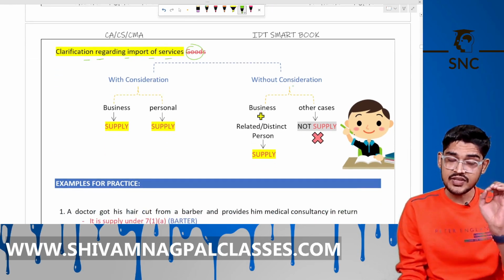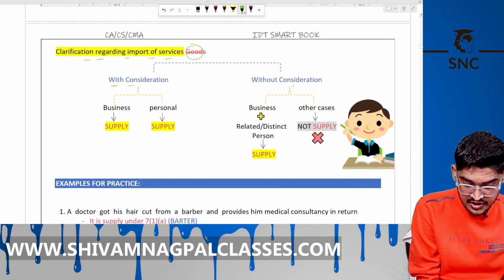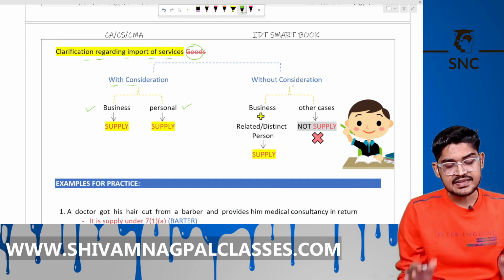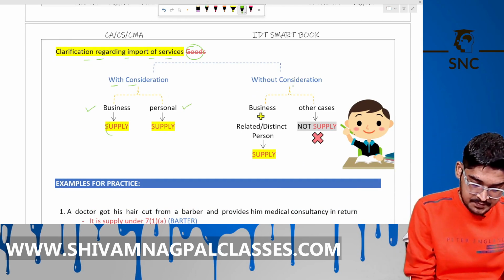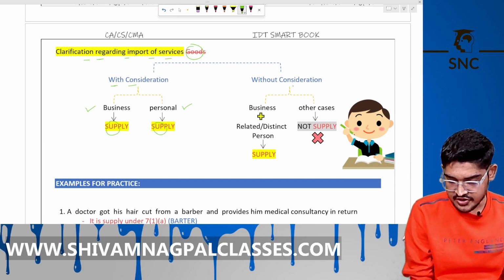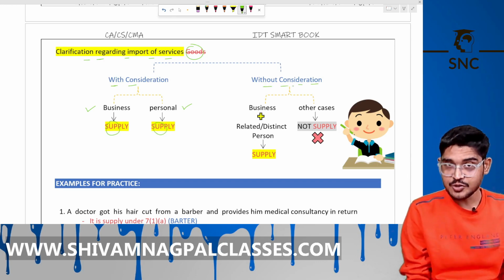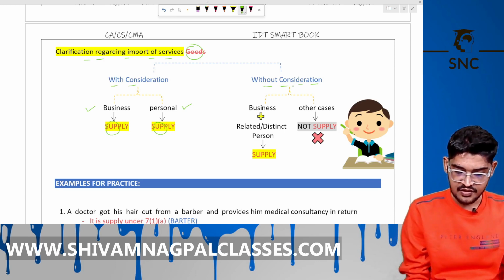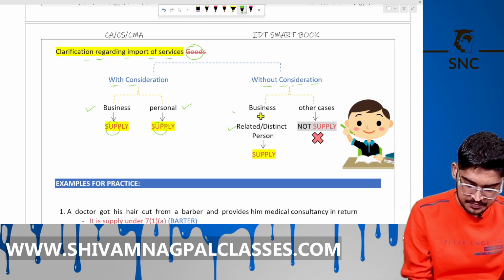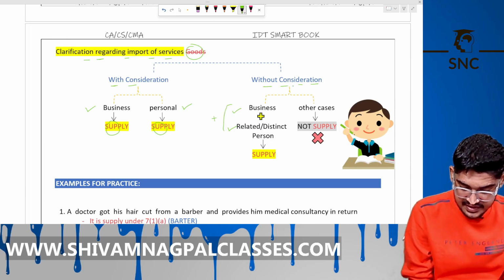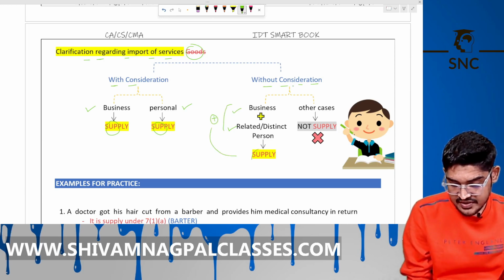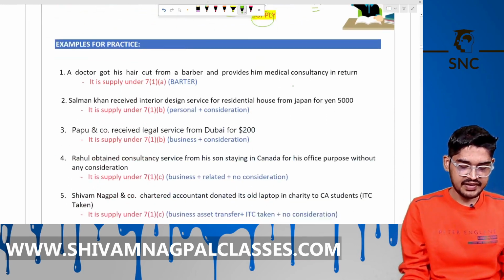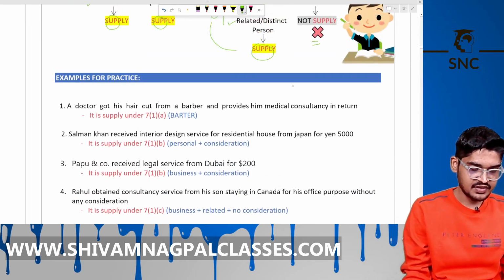So, if with consideration, for business purpose or personal purpose, doesn't matter, it is always a supply. But for without consideration, you have to check two conditions: for business purpose and from a related person or distinct person. Plus, then we call it a supply. Otherwise, not supply. Is it clear? Right. So here some examples are given. Just go through them.